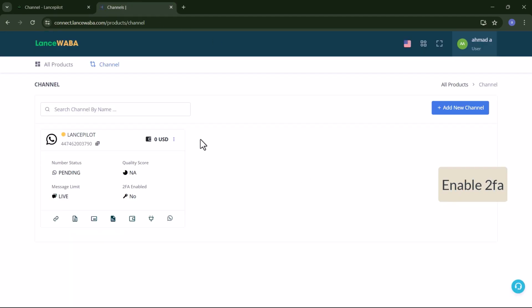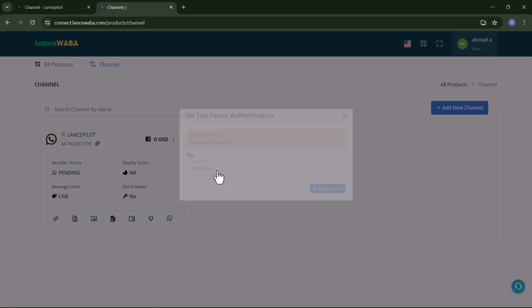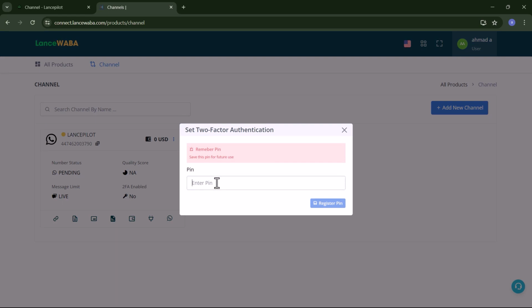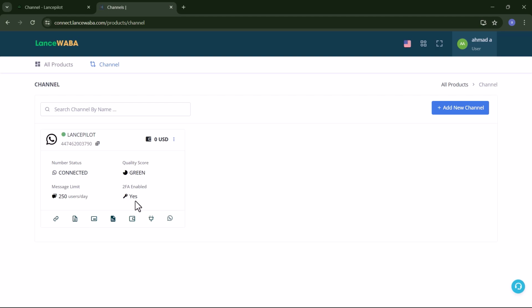So before connecting the number with Lancepilot, you need to turn on the 2FA. So click here, click the two-factor authentication and give it a PIN. Click Register PIN. So your 2FA is successfully enabled.